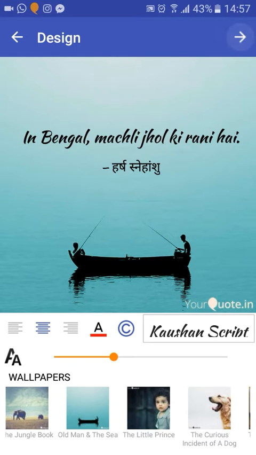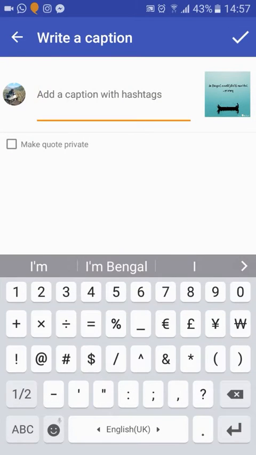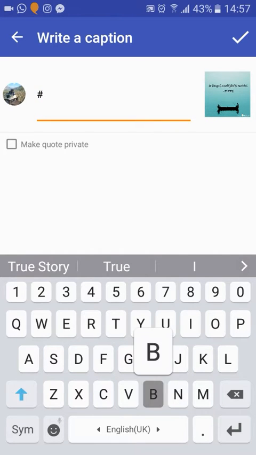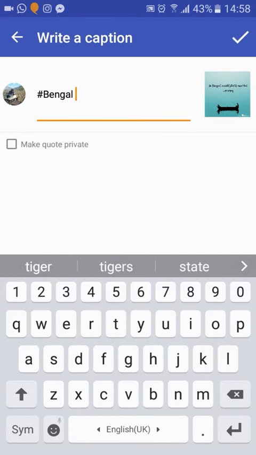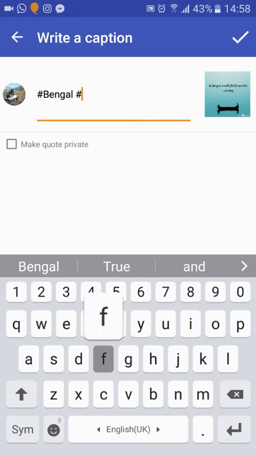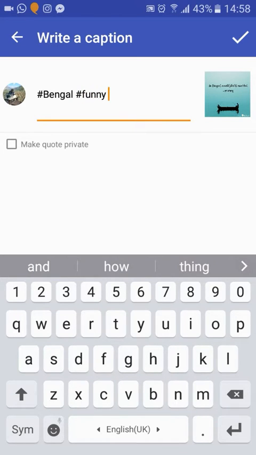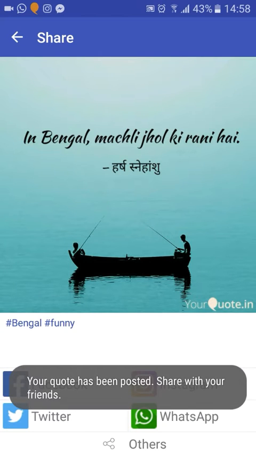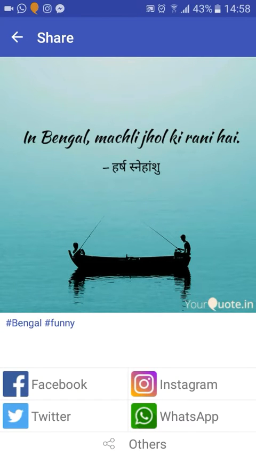And now you go to the next page, you type a caption. I'll just type a caption saying Bengali, hashtag, so that people who are searching for Bengali, funny as well. I mean, I guess it is funny. And I'm turning this quote private because I have already posted this quote, right? It's just a trial quote. So I post it, and once you click on the post button, it opens into the share screen where you can choose to share it on Instagram, Twitter, Facebook, or WhatsApp. You can also choose to share on other platforms like Pinterest or LinkedIn, etc.